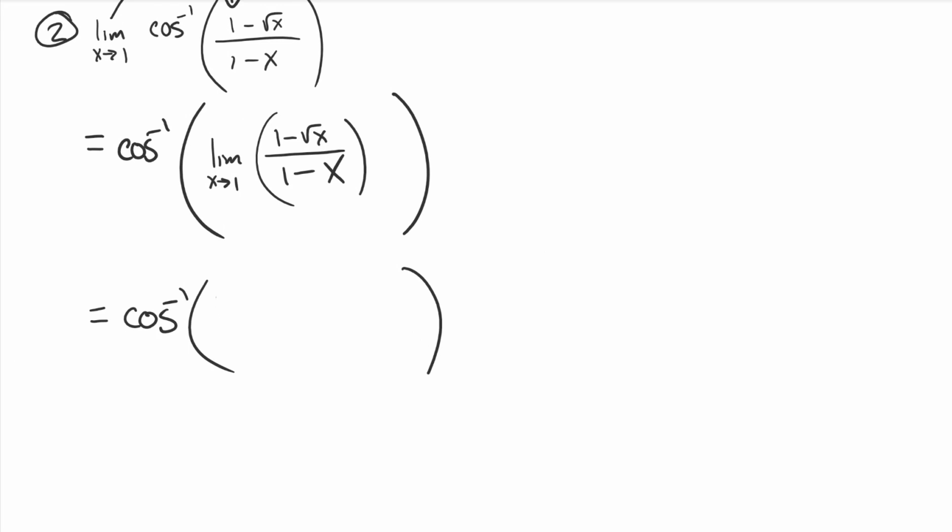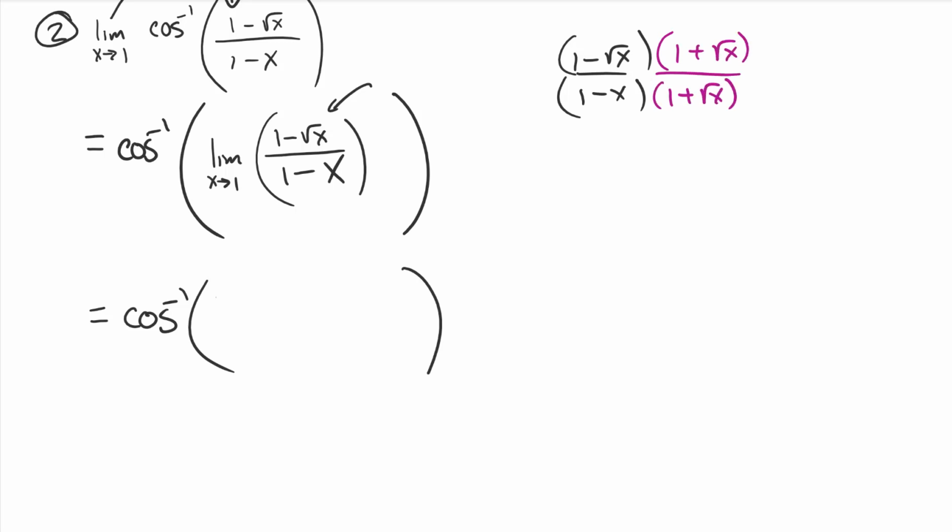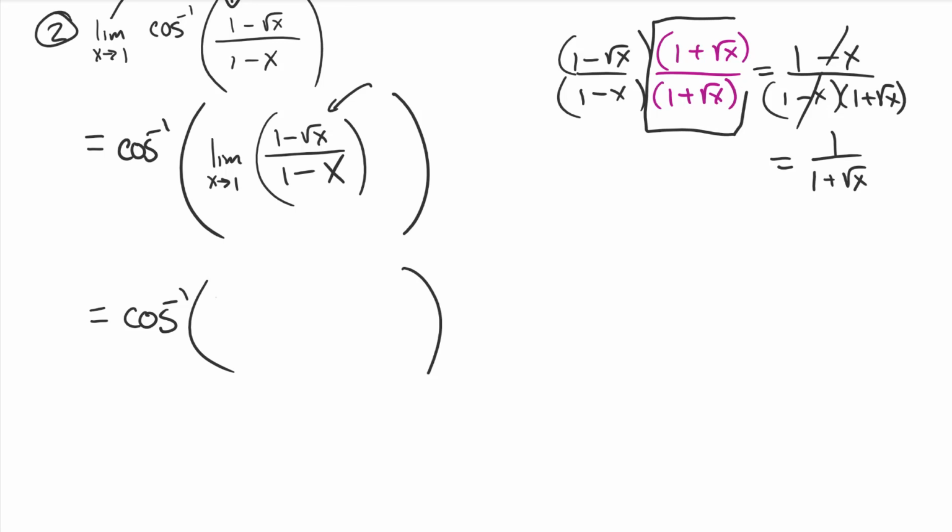Well, if we look up top, like, hey, look at that thing. 1 minus root x over 1 minus x. What happens if we maybe rationalize that numerator? You know what I mean? Rationalize the numerator. We should have that down. If you're watching this video by now, you should have seen this trick already. It cancels out, and it just equals 1 over 1 plus the square root of x. Cool! There's that magical 1 that we have to get used to. We have to create things sometimes. It's weird.